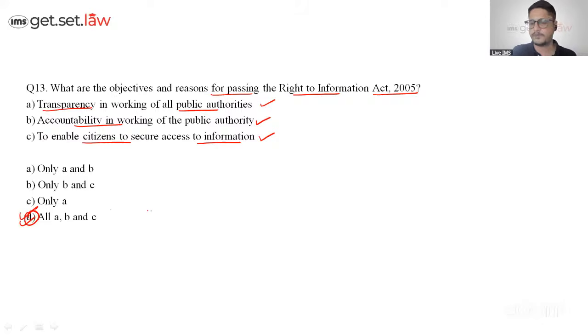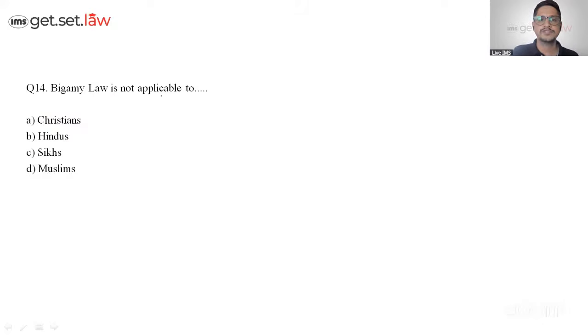Perfect. Let's speed up from over here. Bigamy law is not applicable to whom? It is applicable to all other laws except Muslim law. Polygamy and so on, it's still allowed. It's not considered to be a criminal offense, like marrying more than one wife. So that is a part of Muslim law. So the answer for 14th is option D.